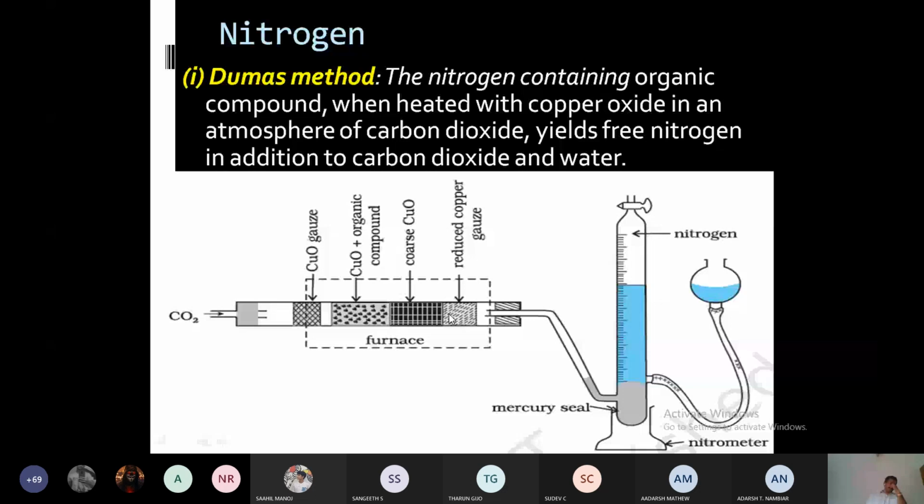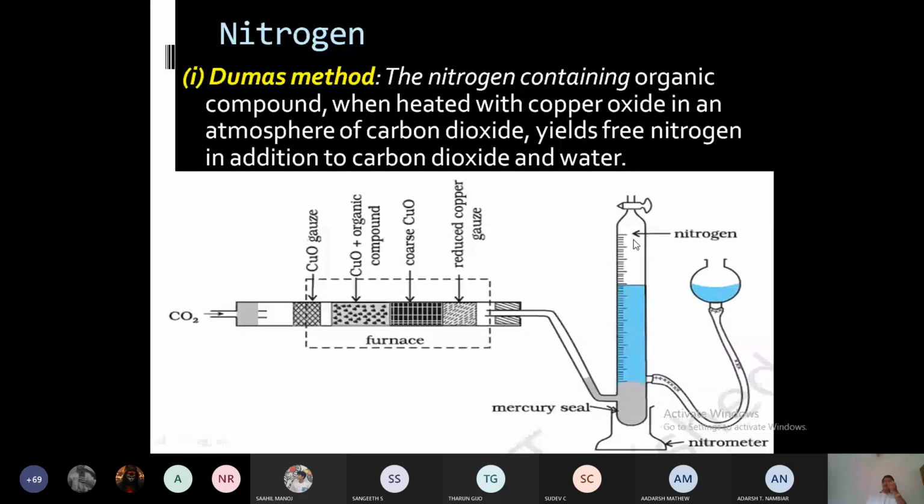When the gases pass through the nitrometer, it contains potassium hydroxide solution. All the gases except nitrogen will be absorbed here, and only nitrogen will pass through this solution, and that will be collected here. Nitrogen will be collected here, so we can measure the volume of nitrogen because the tube is graduated.